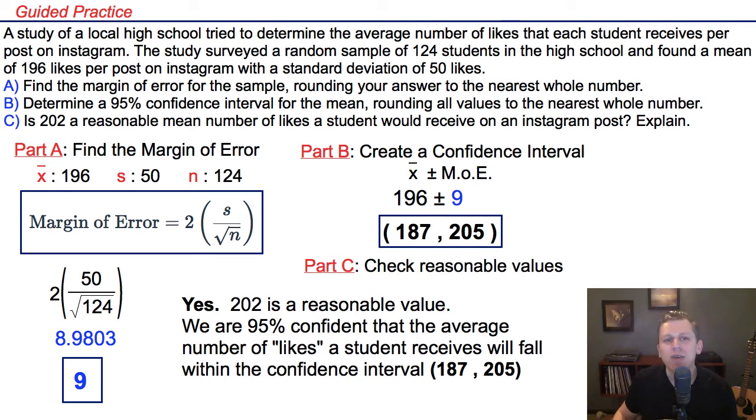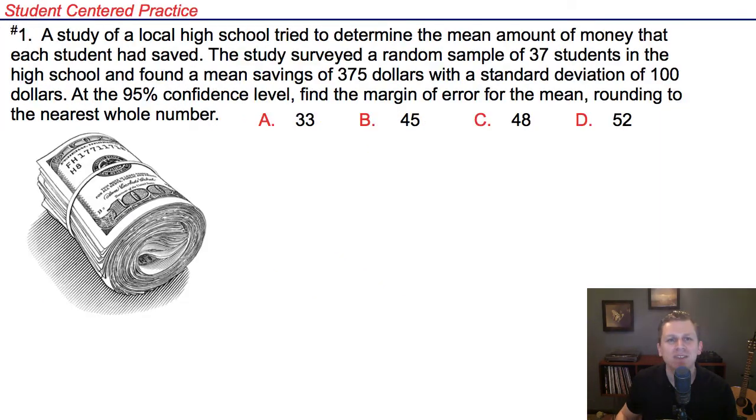Let's see if you can try one of these questions on your own. This question reads as follows. A study of a local high school tried to determine the mean amount of money that each student had saved. The study surveyed a random sample of 37 students in the high school and found a mean savings of $375 with a standard deviation of 100. At the 95% confidence level, find the margin of error for the mean, rounding to the nearest whole number.